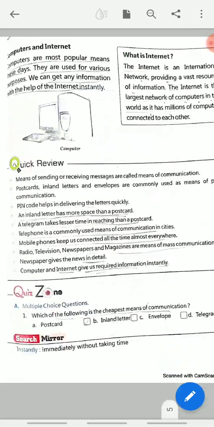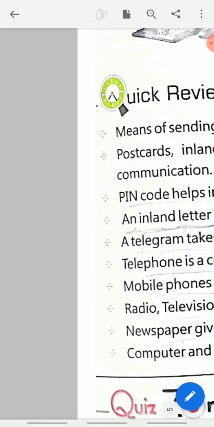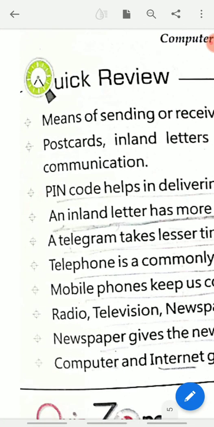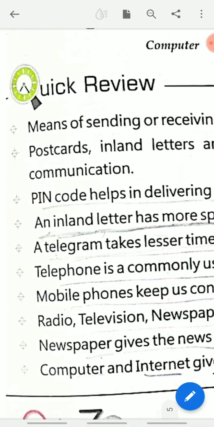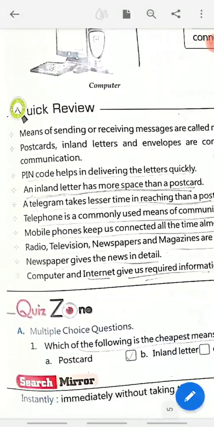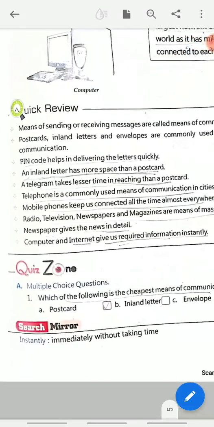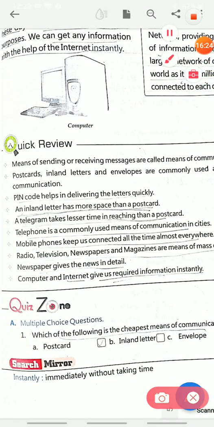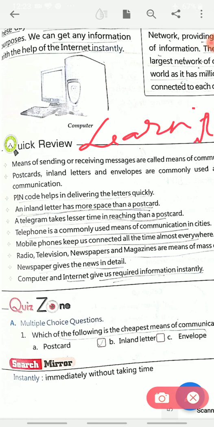So children, here we end the chapter, and here you can see there are green stars. Please put numbers 1 to 10. Children, put number 10. This is a quick review and this is very important. So children, please, with the pencil right here, learn it. It is very important.